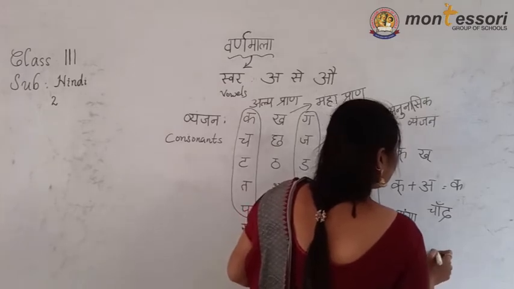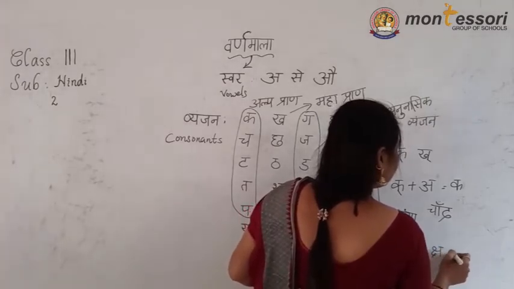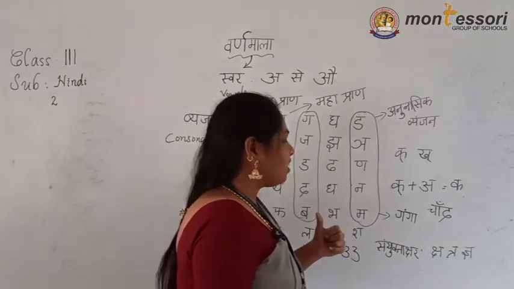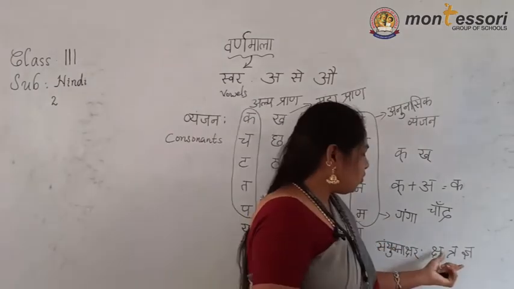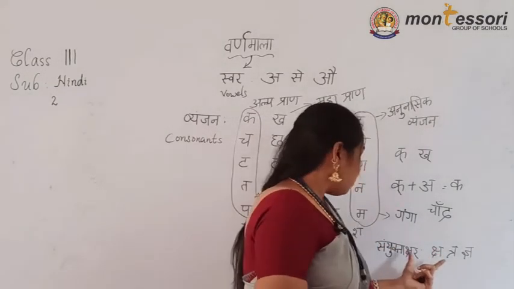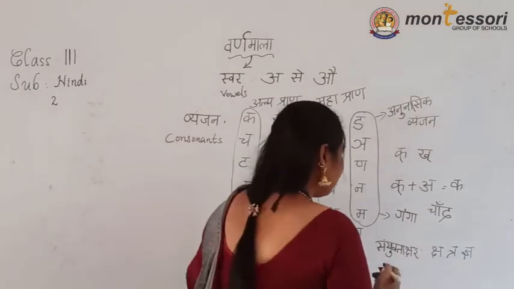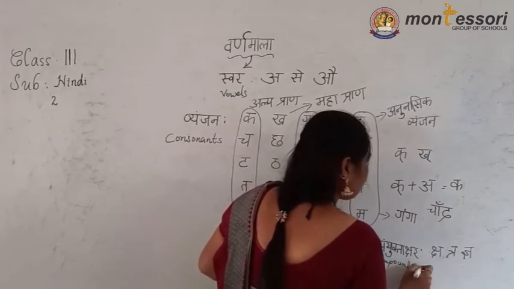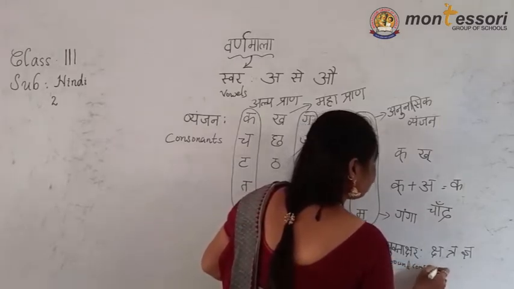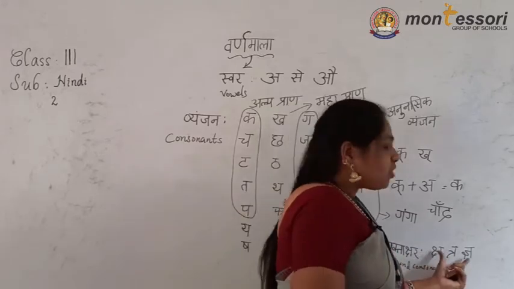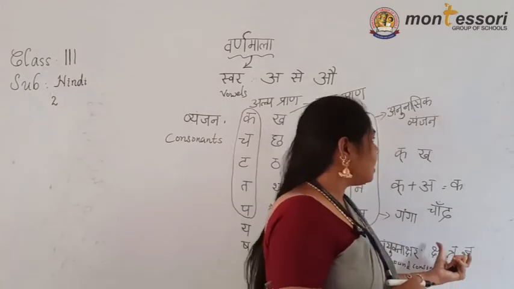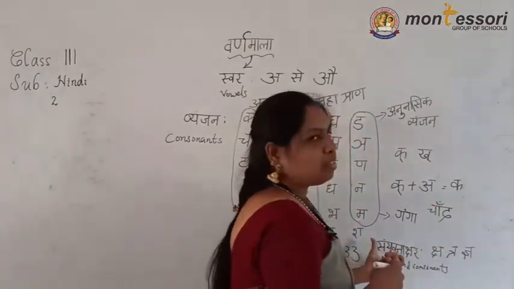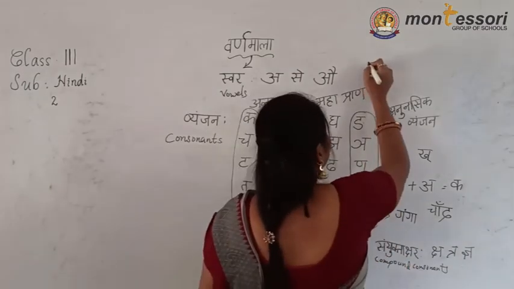Next is Samyuktakshar, that is Ksha, Tra, Gnya. Why are we saying samyuktakshar? In English it is compound consonants. Why compound consonants? Because two letter sounds are hidden in this one. Samyukta means two letter sounds are hidden in this one.